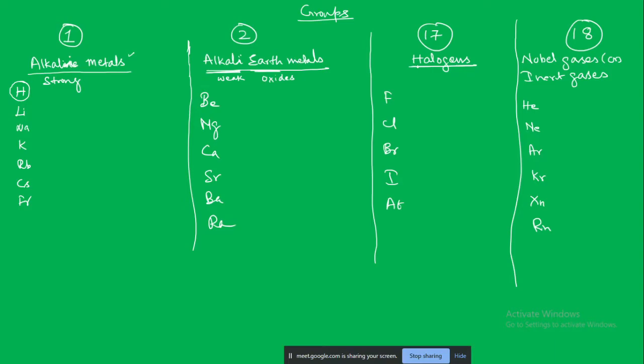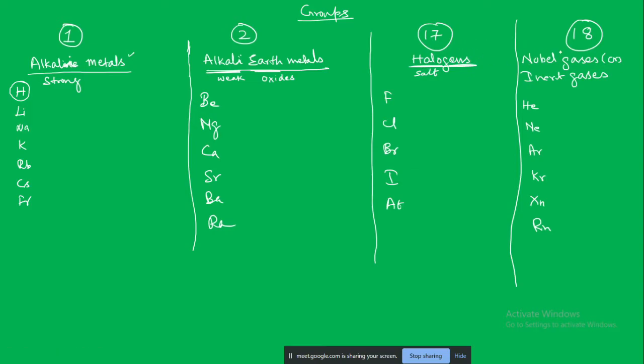Halogens, halogens means sea or salt. So the ones that are able to form salt. You know that sea water is highly salty, there are a lot of salts. So how are they able to form the salts? These halogens, fluorine, chlorine, bromine, iodine, are able to react with different elements, metals and so on, to form different salts. Gens means generating, halogens.